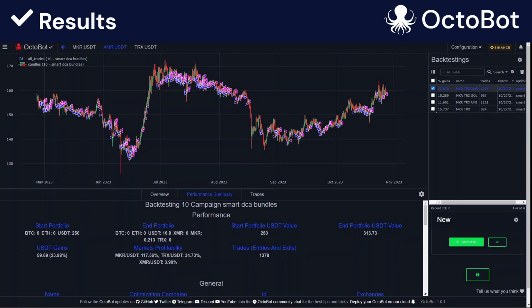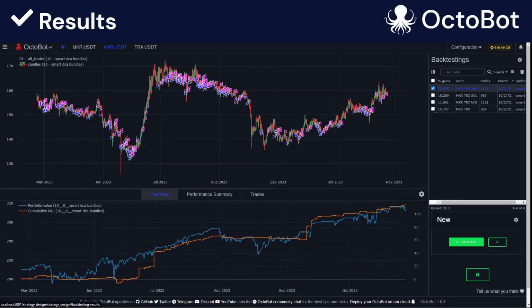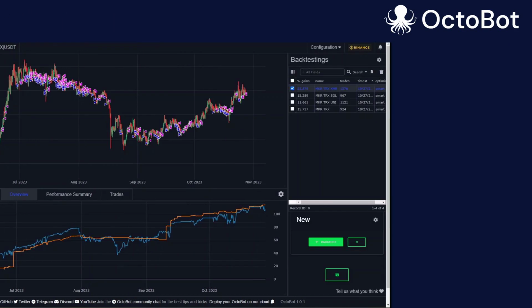We can also see it through the results. Over the 6 months of testing, Monero did just 4%. We can see that adding Monero to our strategy increases our gains quite a lot. It went up from 15% gains to 24%, which is quite a big increase. It's allowing the strategy to trade even when Maker or Tron cannot trade because of market conditions. Since Monero is from a different narrative and is very complementary, our strategy still can trade.